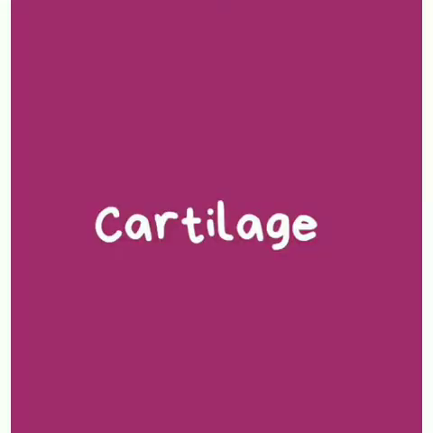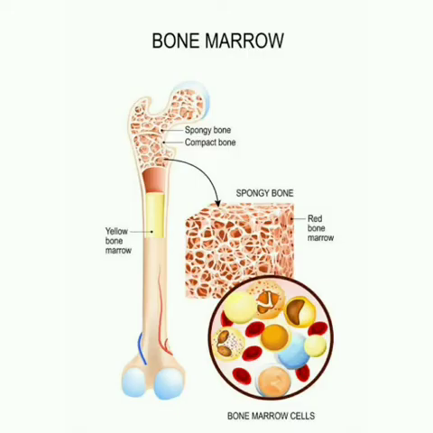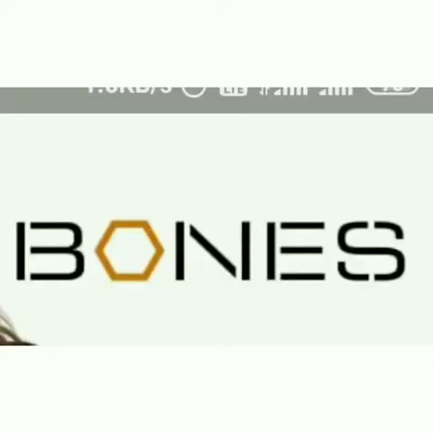What is a cartilage? Cartilage is soft, semi-rigid, flexible, and less vascular in nature. Cartilage is present in the tip of the nose, external ear, end of long bones, trachea, and larynx. It provides support and flexibility to the body parts.